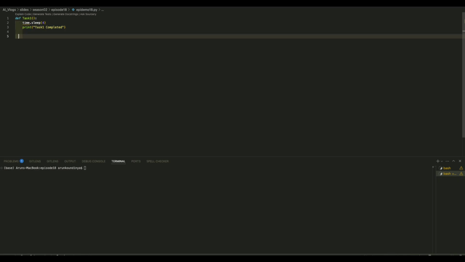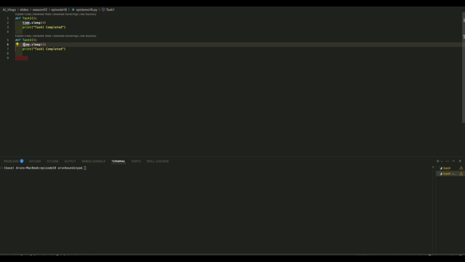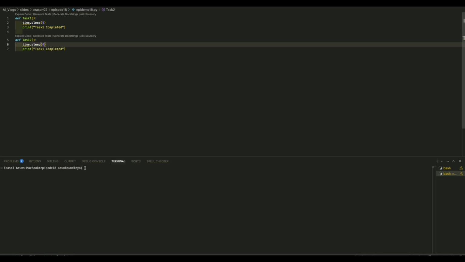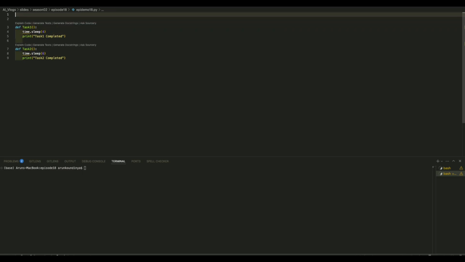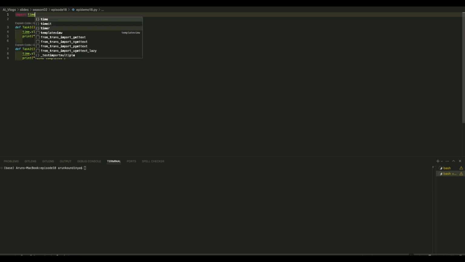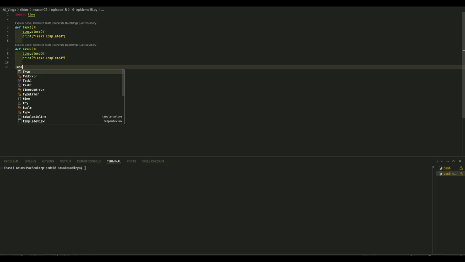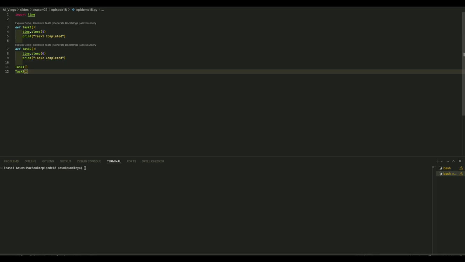Similarly, task 2, say for example, it might take 6 seconds. Since I have used time.sleep, I have to use import time, and let's check this out. What will happen if I am not using multitasking?